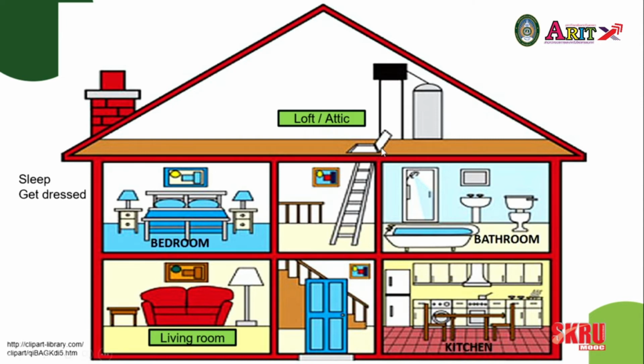Let's start with the bedroom. The bedroom tends to be where we sleep. It's also often where we get dressed. We put on our clothes and keep things there. In this bedroom, we can see in the middle a bed. And this one you can see has two pillows, so we'd call it a double bed.